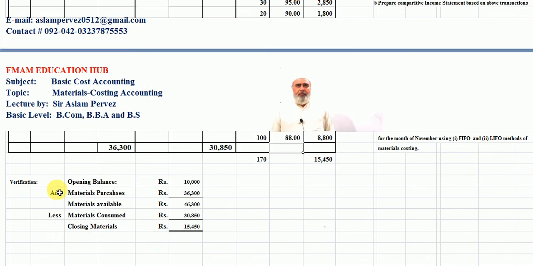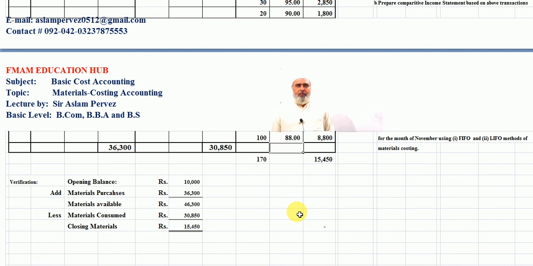In verification, the opening balance is 10,000 rupees, materials purchased is 36,300 rupees, the sum available for use in production is 46,300 rupees, material consumed is 30,850 rupees, and the remaining closing inventory balance is 15,450 rupees. Now this value is equalized with this value. It means that we have solved our problem 100% accurately.